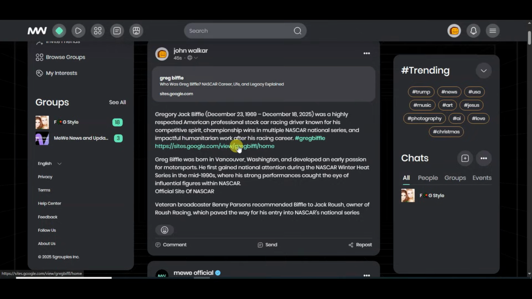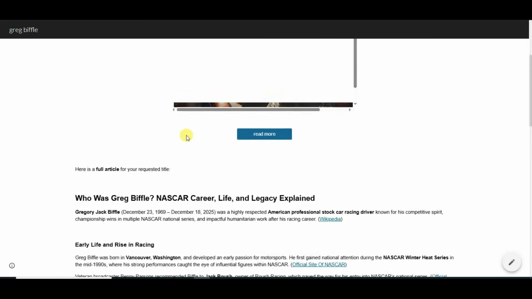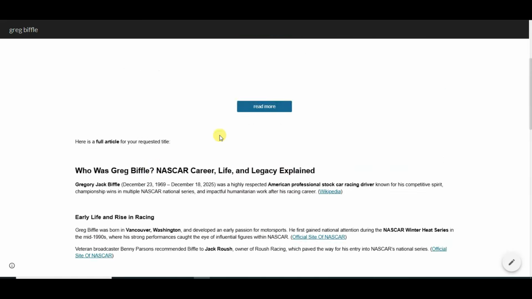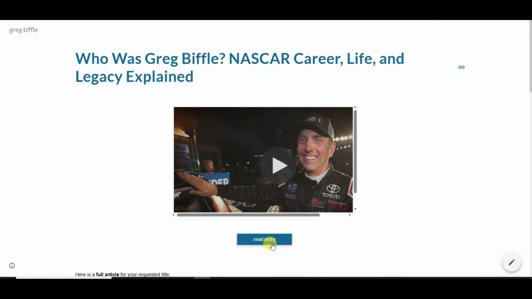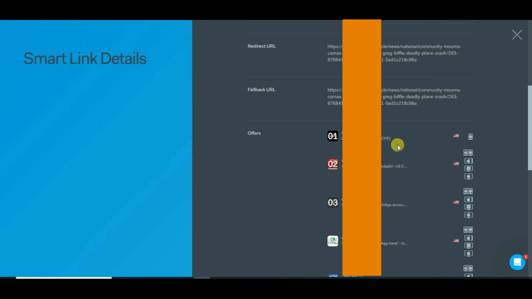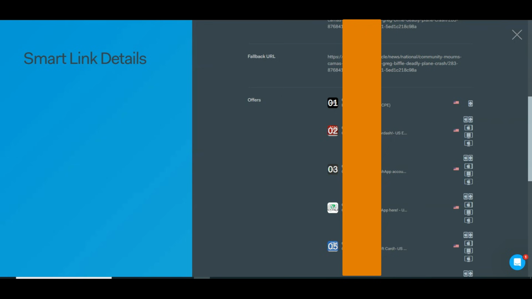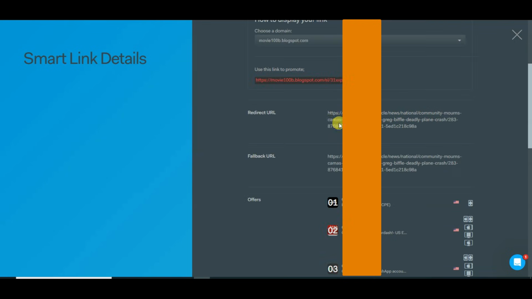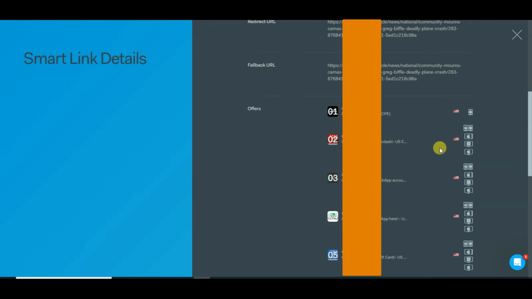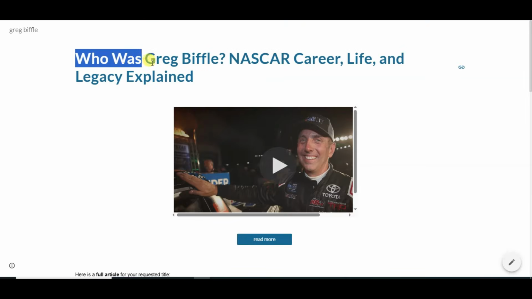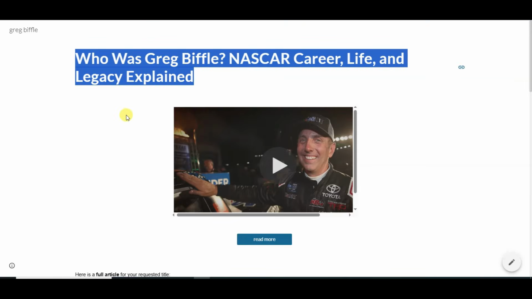When any person will click on this URL, then they are redirected to this website. When that user will click on this button, then OGAds network will show CPA offers according to users. When that user will complete any of this CPA offer, then that user will be redirected on this URL and you will receive conversion. Guys, you can share your landing page on social media platforms to get more visitors.